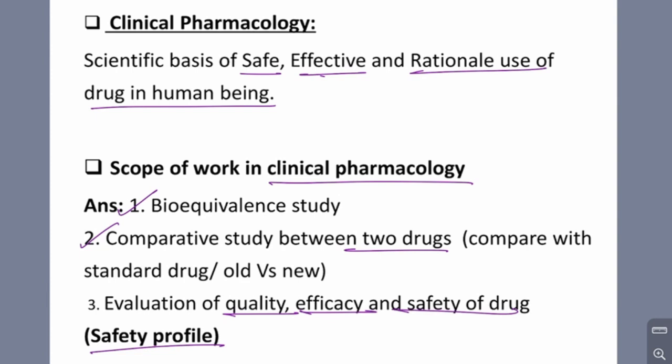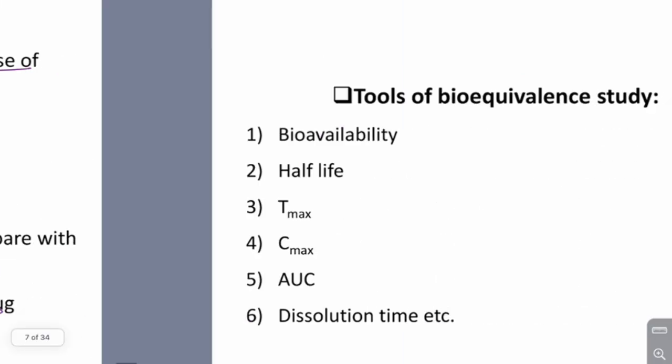So there is good and bad. The good should be major. That is the safety profile we have to see. The quality of the drug, efficacy, to how much extent it will be good, and the safety. First priority is the safety of the drug. It should be safe to the human being. So these are the three scopes of work in clinical pharmacology.